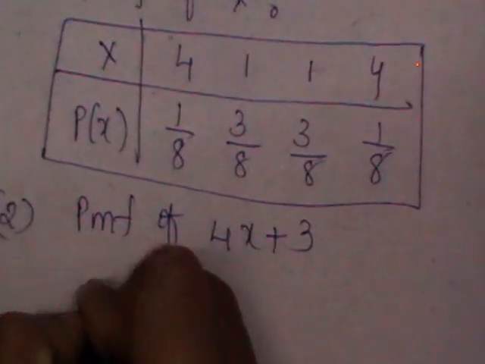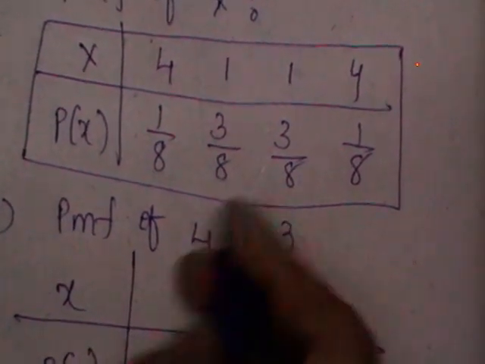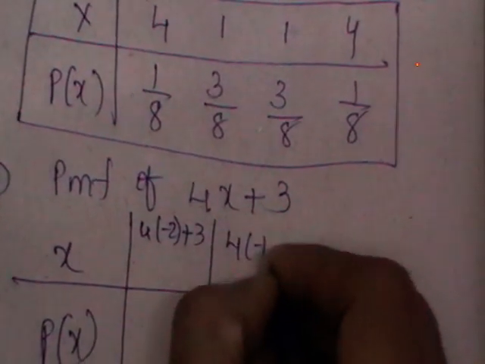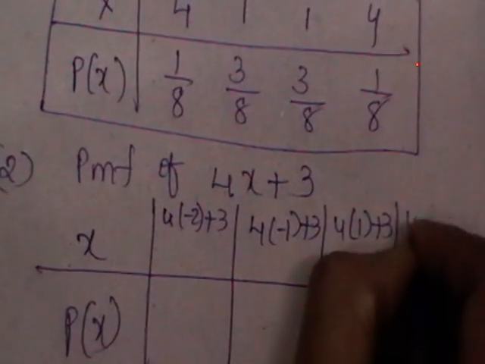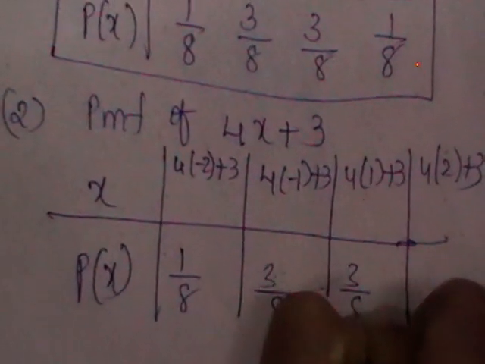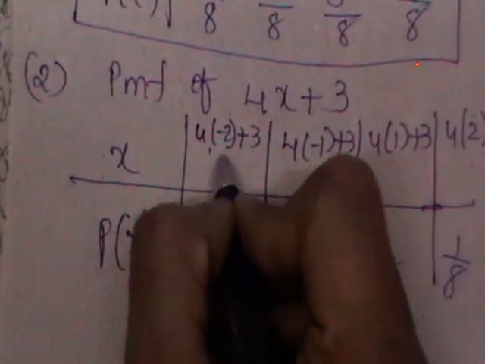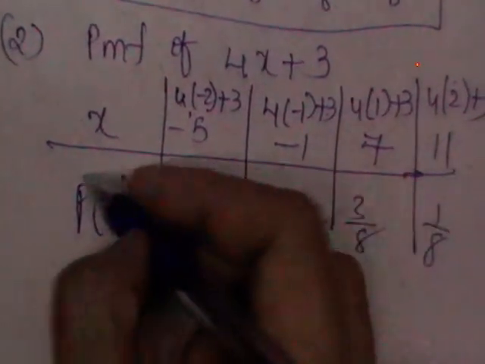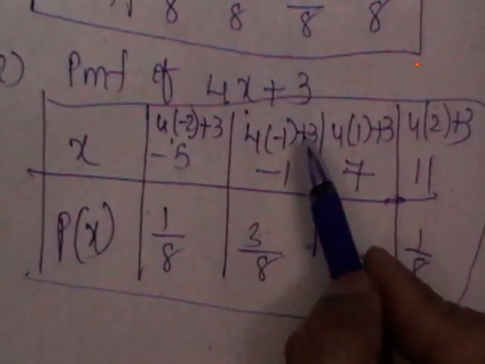Here again you will have two columns. For 4x plus 3, it means 4 into minus 2 plus 3, then 4 into minus 1 plus 3, 4 into 1 plus 3, 4 into 2 plus 3. There is no change in the probabilities; first fill the probability column, and here only you should take the corresponding form. 4 into 2 is 8, minus 8 plus 3 is minus 5, then minus 1, 7, 11. So this is nothing but the probability distribution of the variable 4x plus 3.